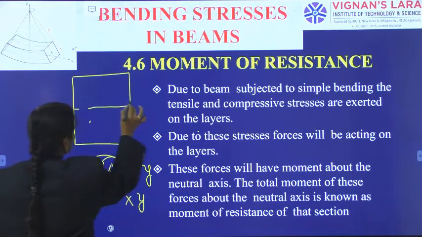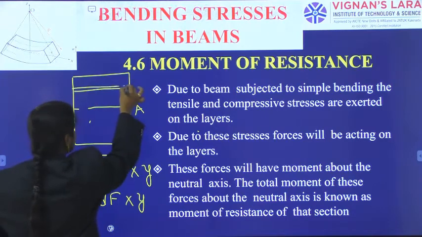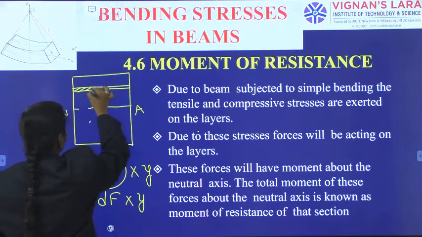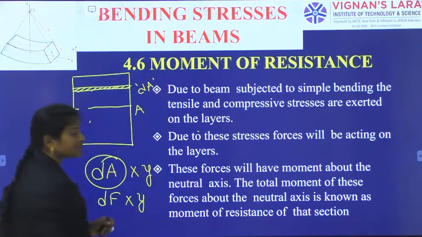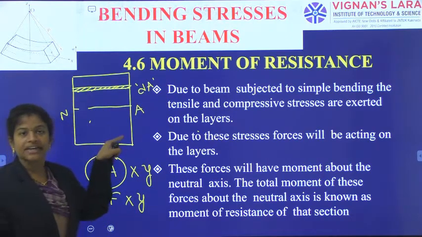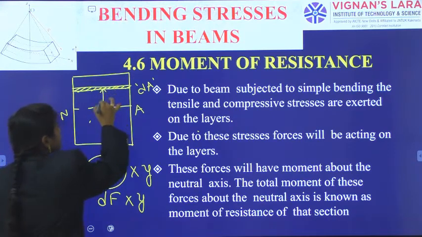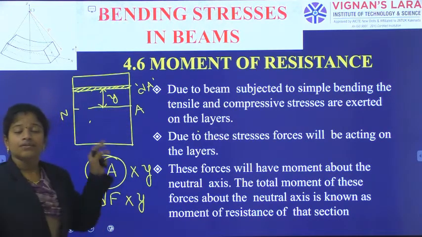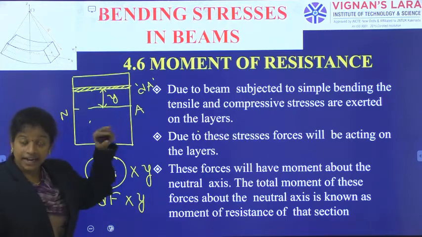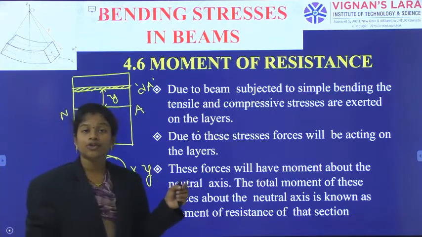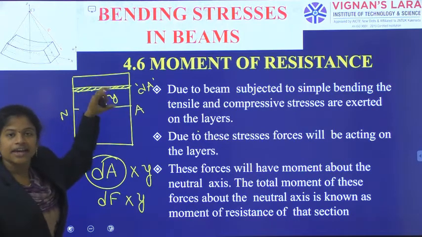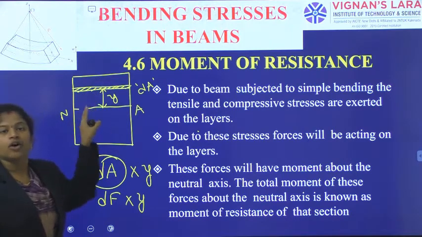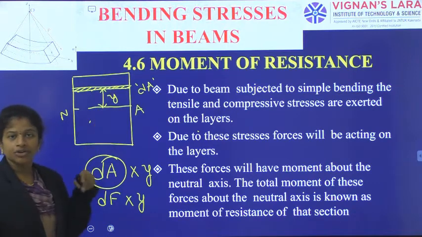So, what we have said: I am observing a neutral axis and I am observing a layer like this. Okay. This layer has an area dA, where dA is the area of that particular layer, and this layer is at a distance of y from the neutral axis. It is like this. And in the previous step of locating the neutral axis, I used the area moment dA into y.